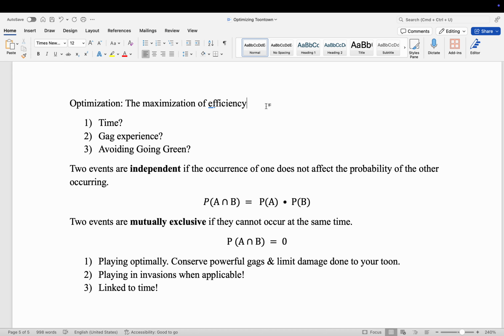And people may say that, well, that's bad because I don't want to live my life optimizing for every little thing. That's going to create a lot of stress. Well, great. Then optimize for lower stress. And we noticed that in Toontown, there are some key things that we're going to want to maximize most often. Doing things quicker, so a time aspect of it, a temporal aspect, maximizing for gag experience, training our gags,